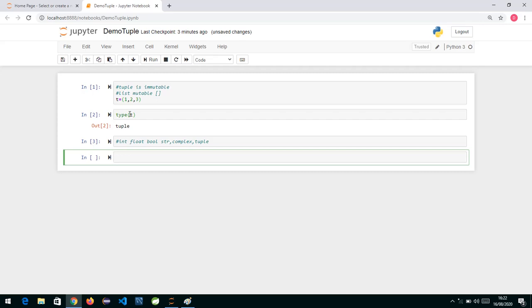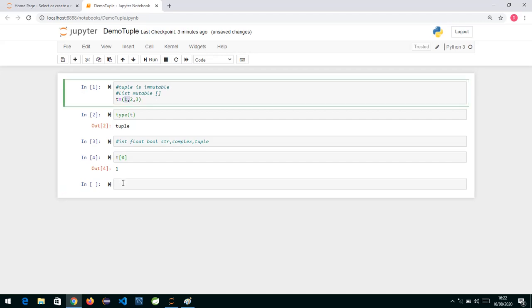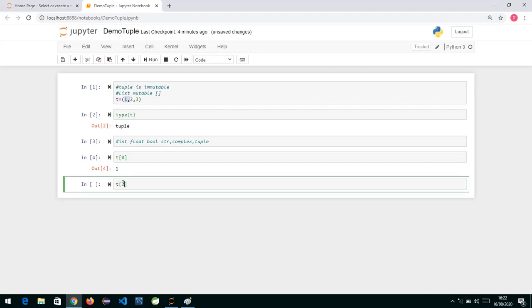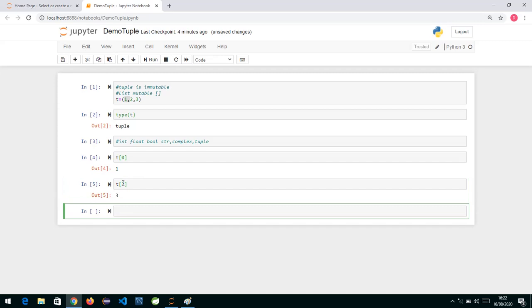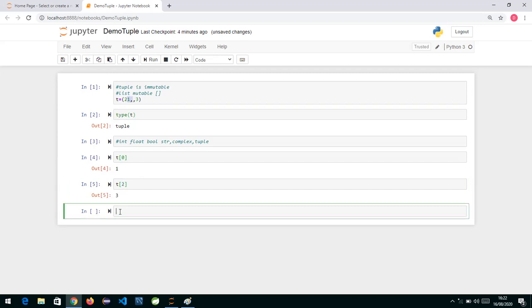Now let's see here. For a tuple we also have indexing, the way we had for lists, both positive and negative indexing. If I say t of 0 in square brackets, you can see it is giving me 1. If I say t of 2, it is going to give me the third element. So in tuples we also have positive and negative indexing.